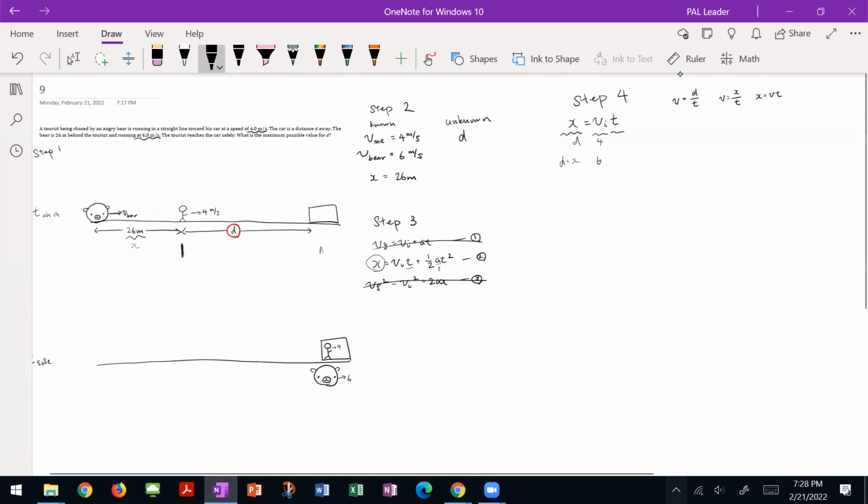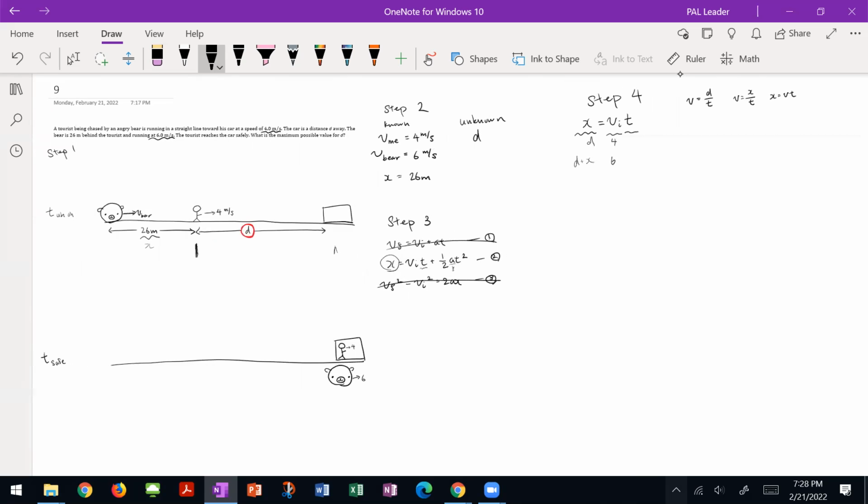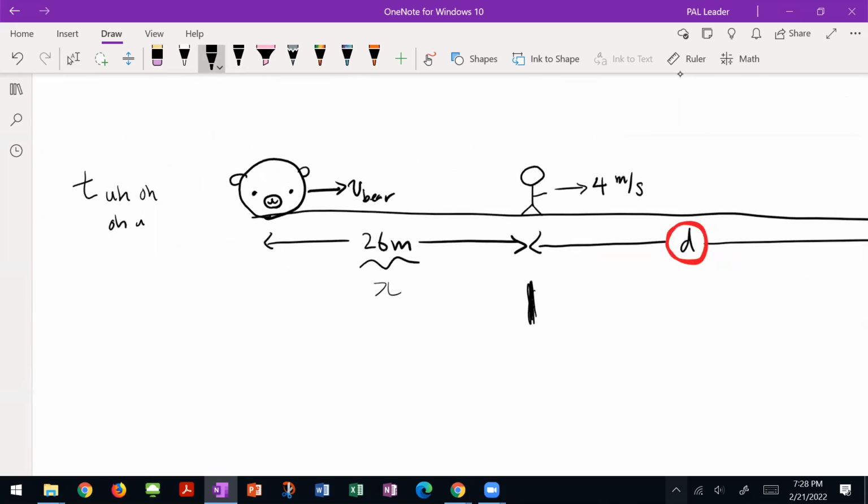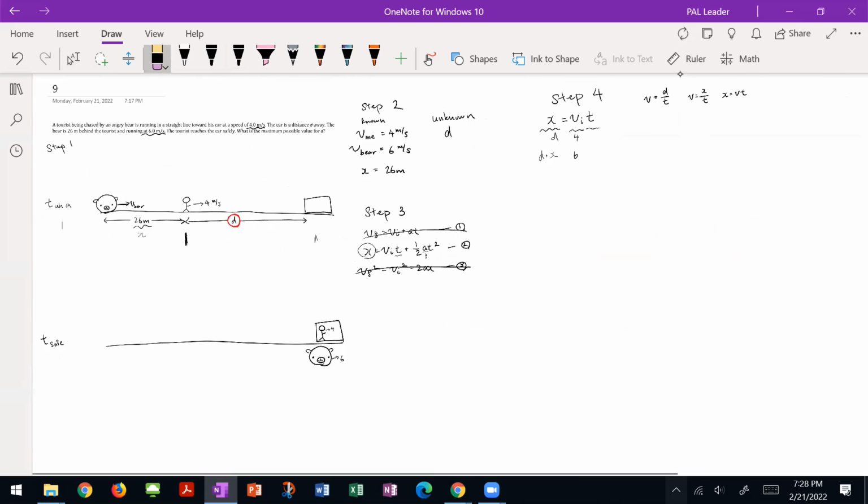What about the time? From the time of uh-oh to the time we're safe, the same time has passed for the bear and me. t is the same for both of us, right?